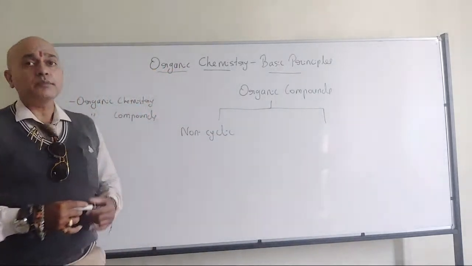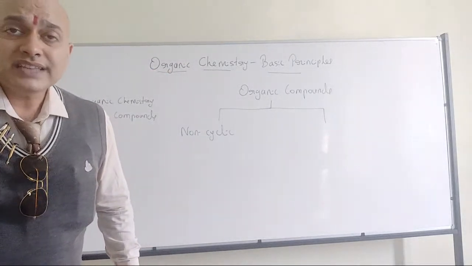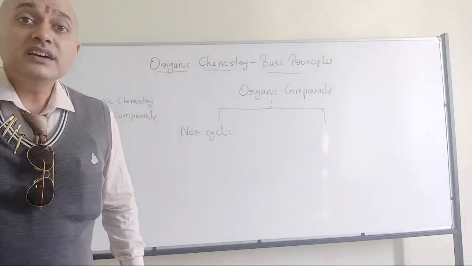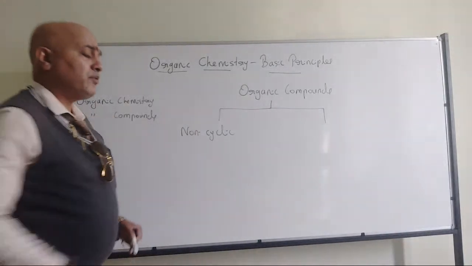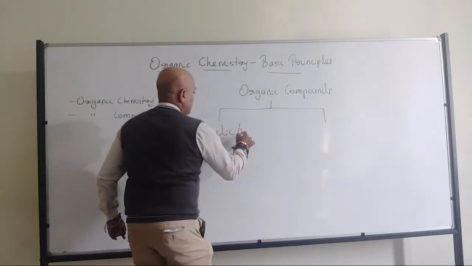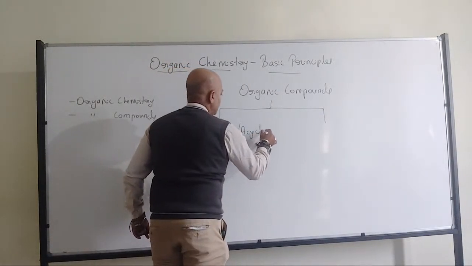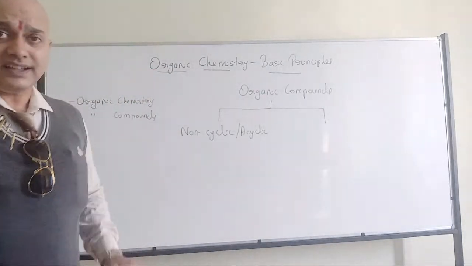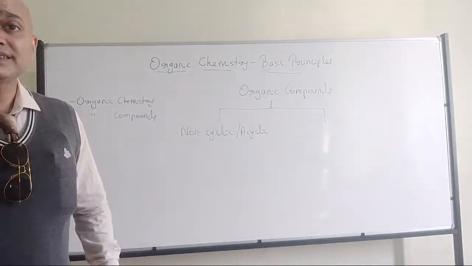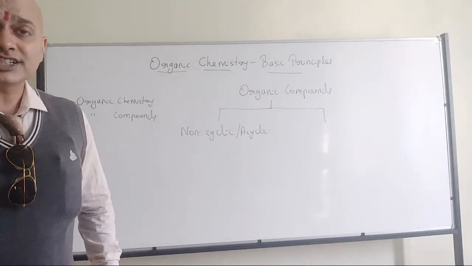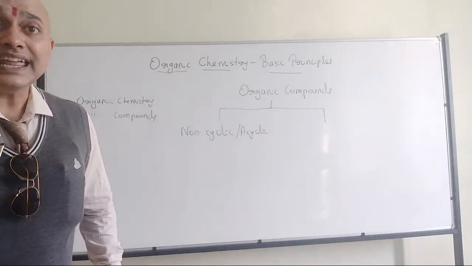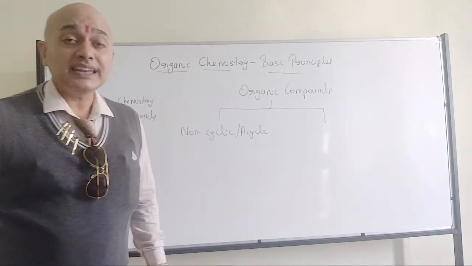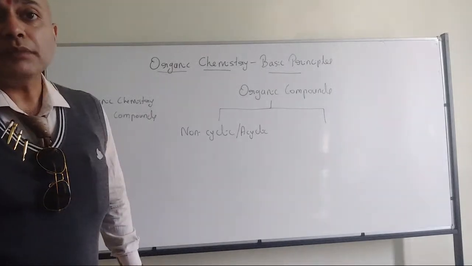Non-cyclic organic compounds, or we can call it acyclic organic compounds, whatever it is. That is one category. In the name itself it is there. There is no closed structure. There is no ring or cyclic structure in there. That's what non-cyclic or acyclic means.